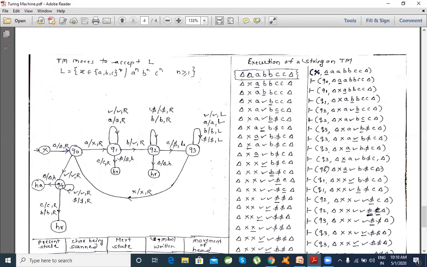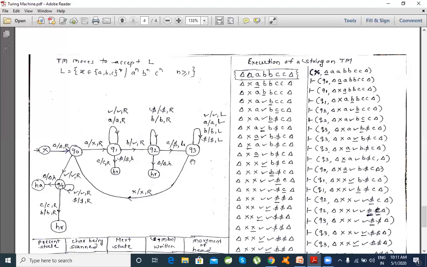Now being in Q3, if you observe X, what that state transition is, so I need to go across; the machine remembers the first X which we have crossed and arrives. So this X is replaced by X and we are moving towards right to switch back to a second iteration. So you are coming back to this Q0 again, which is reflected here. So from this Q0, I'll come back to Q0 when I see X on the input, and X will be replaced by X and the movement will go right again.